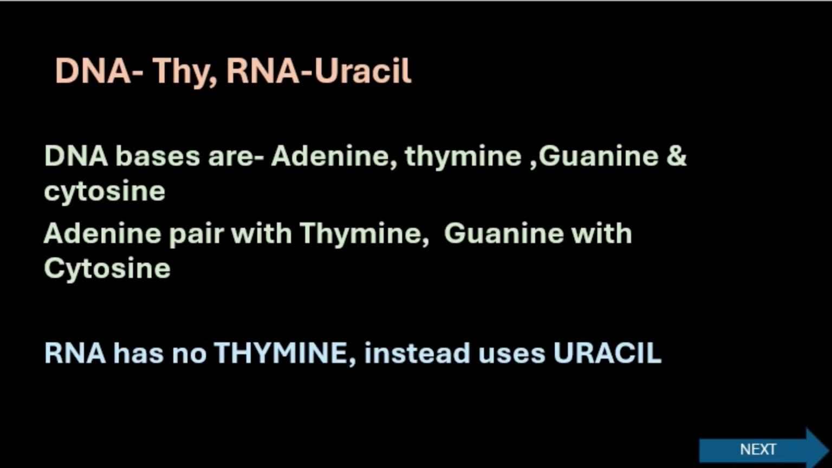DNA has thymine, RNA has uracil instead of thymine. So RNA is having uracil. DNA bases are adenine, thymine, guanine and cytosine. Adenine pairs with thymine and guanine with cytosine. RNA has no thymine and instead uses uracil. So the right answer here is uracil.